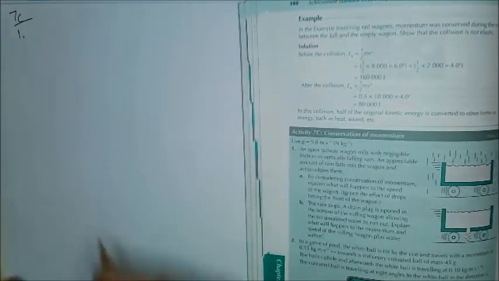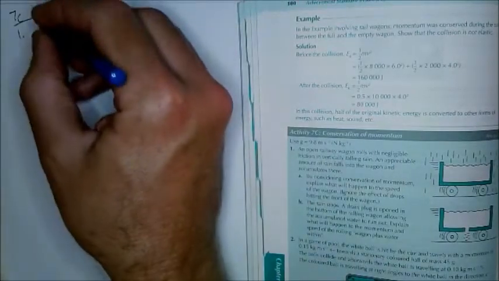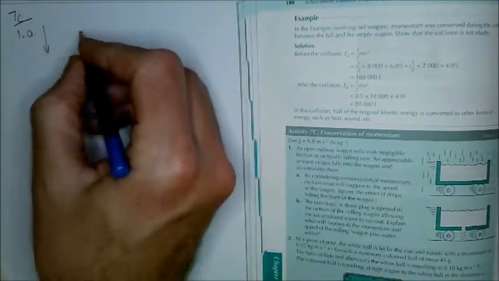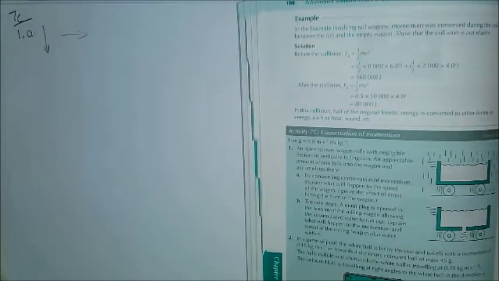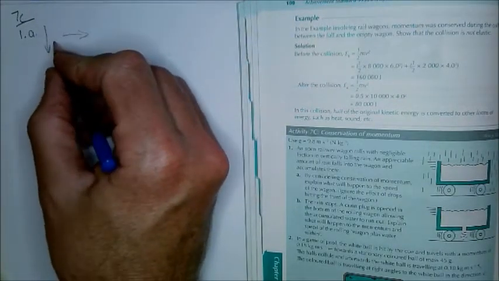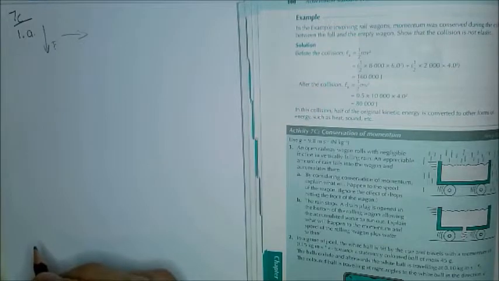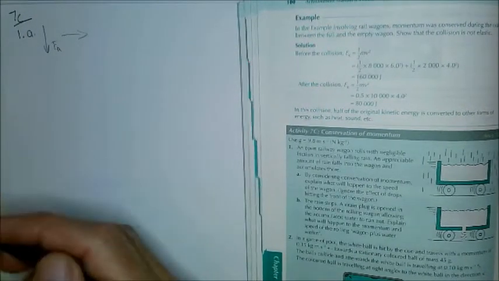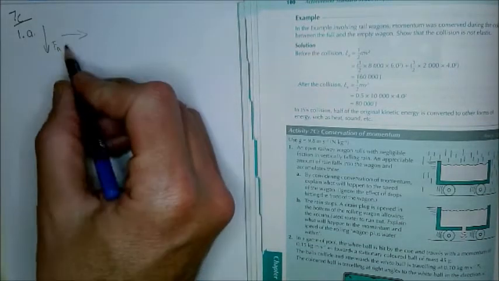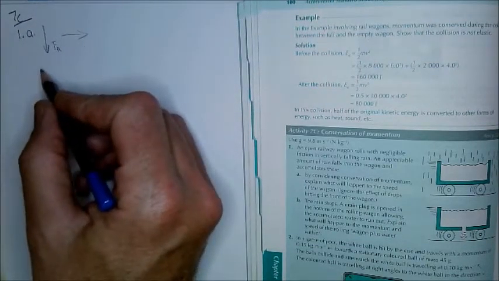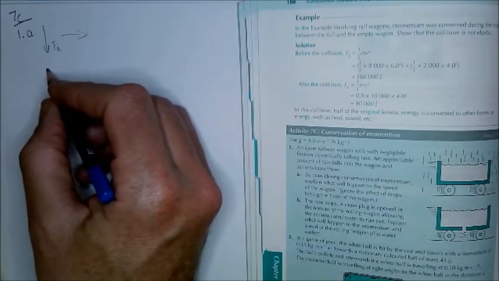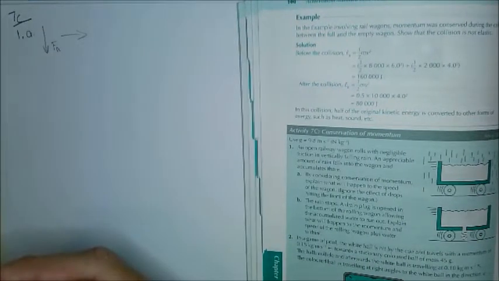So what is this rain doing? Well, let's see, the rain is falling vertically, the wagon is rolling sideways. So the rain falling into the wagon is exerting a force downwards, so we'll call it the F of the rain. But of course, does that have any effect on the velocity of the wagon? And the answer is no, because it's just resisted by the support force from the ground. So what effect does the rain have?